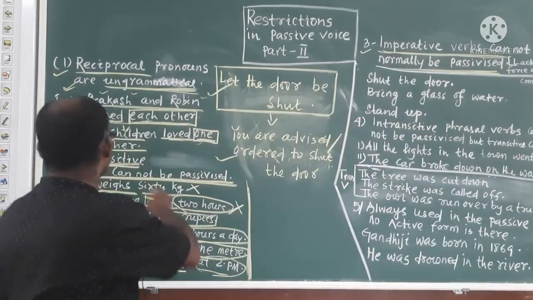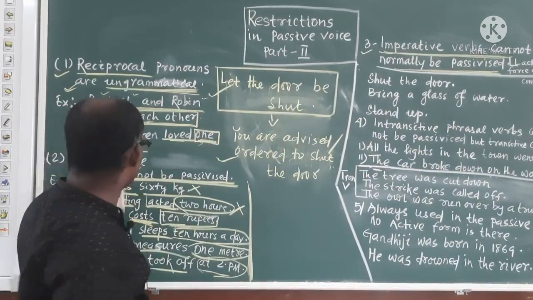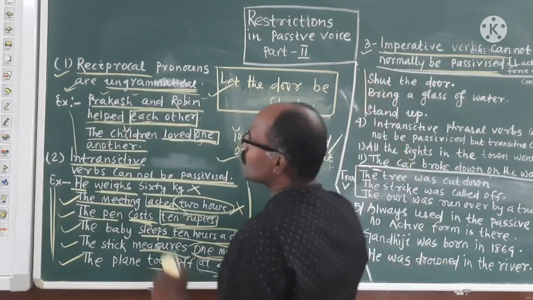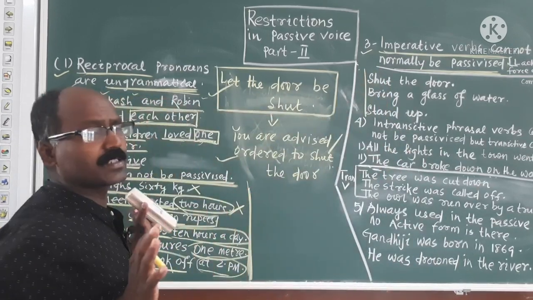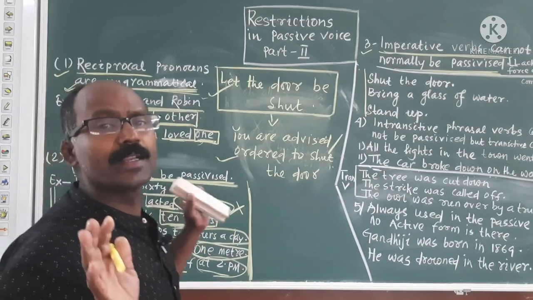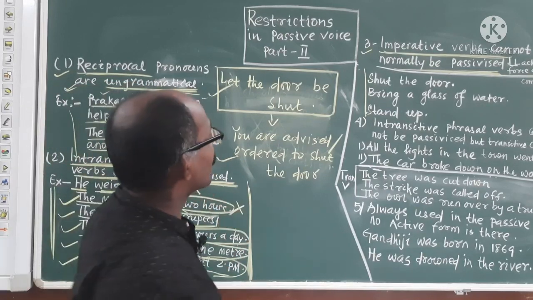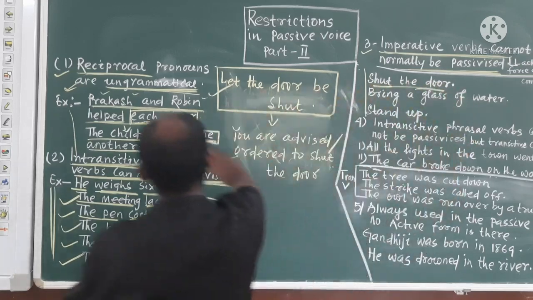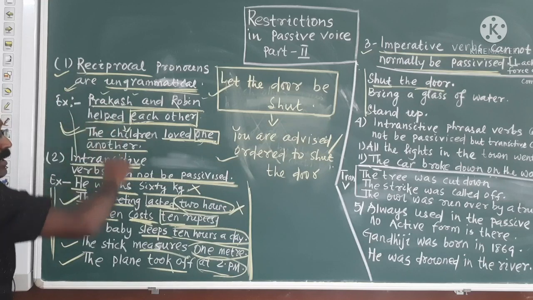Really, like this you cannot make it passive voice. You is there. Everywhere subject is there, but it is in omitted form. Isn't it? So, write omitted form, subject, verb, object. But normally it cannot be passivized like this.